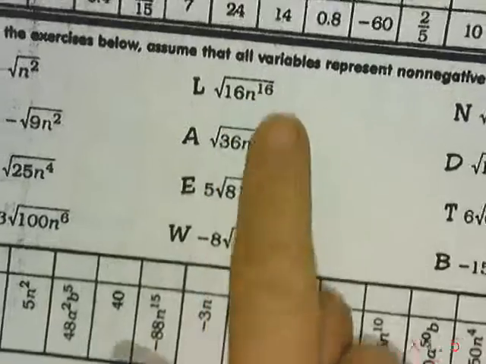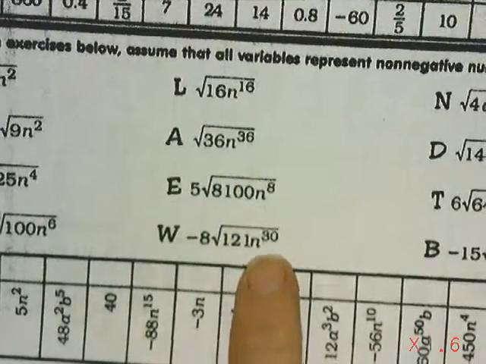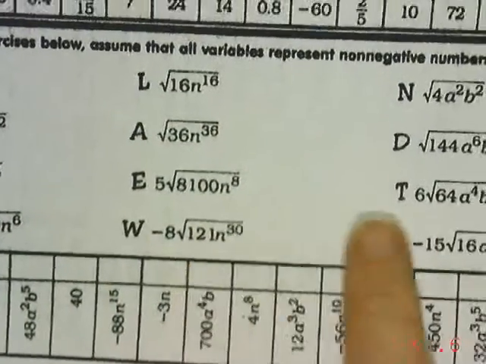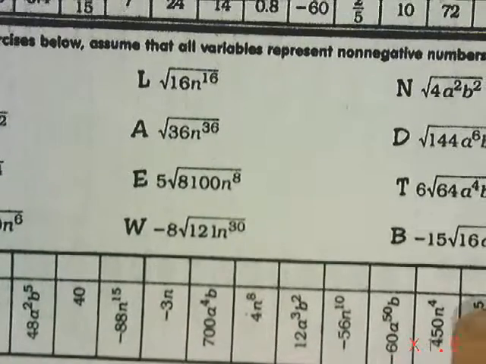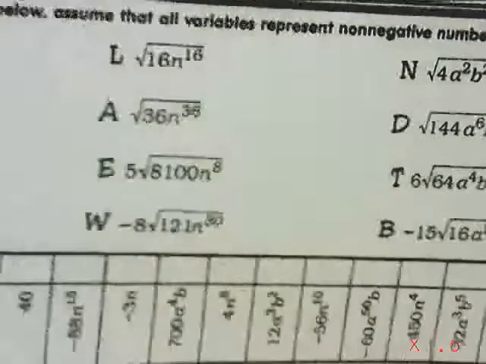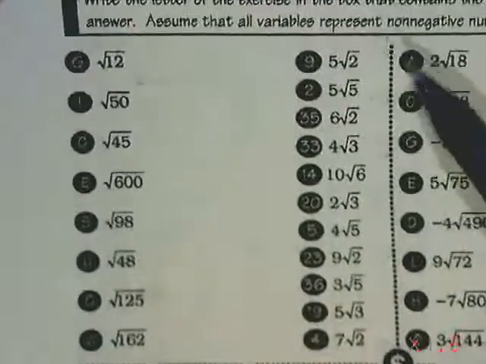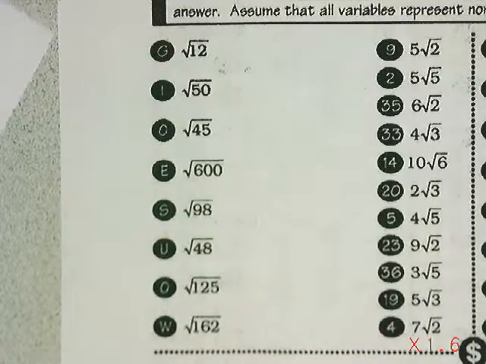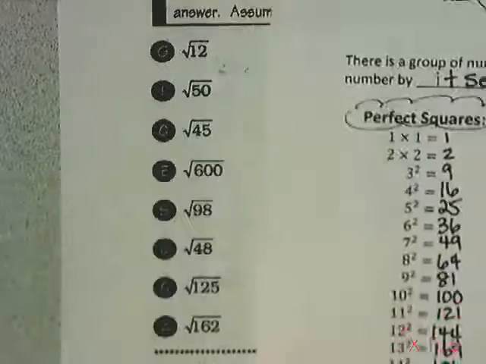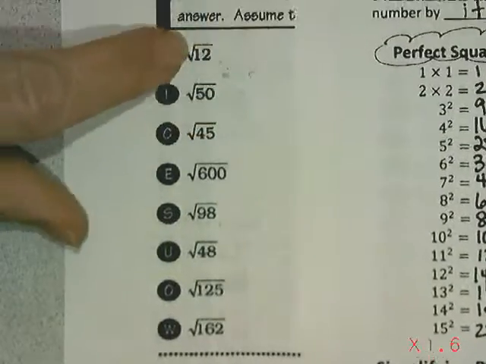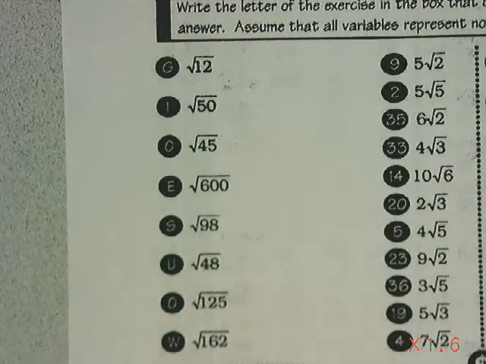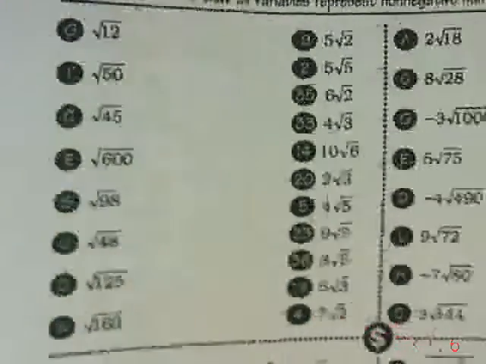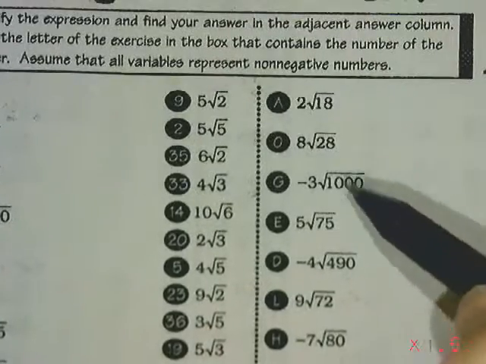Then we get into taking the square root of values that are all fully square rootable, if that's a word, and we have no radicals left. On the back, not so much. We will have practice reducing these radicals. So what you always want to do is keep handy your list of perfect squares to be finding those perfect squares hiding under your radical signs. And then fully reduce mixed radicals.